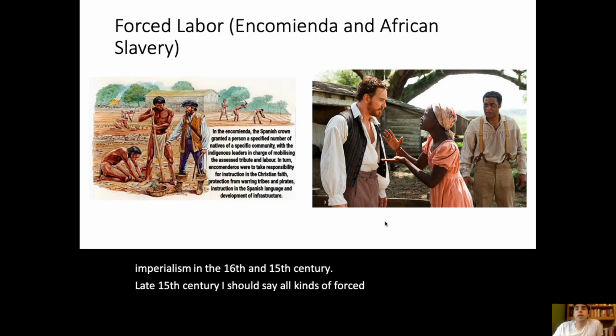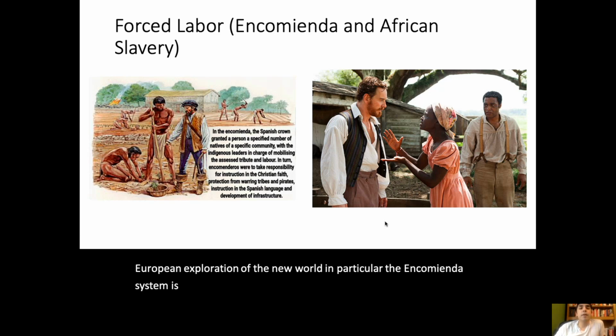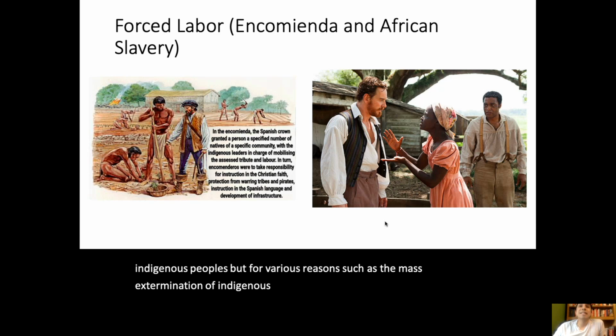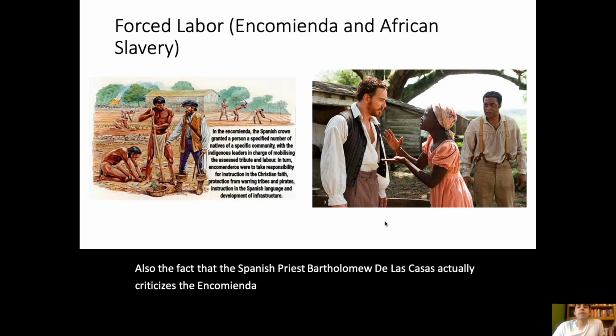All kinds of forced labor come with European exploration of the New World. In particular, the Encomienda system is established early on. There are critics of the Encomienda system that say it is basically slavery, which it was. It was enslavement of indigenous peoples, but for various reasons, such as the mass death of indigenous peoples from diseases, and the fact that the Spanish priest Bartolomé de las Casas criticized the Encomienda system, Europeans eventually switched to African slave labor.